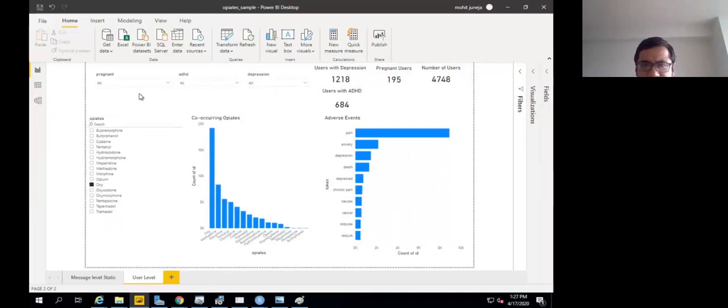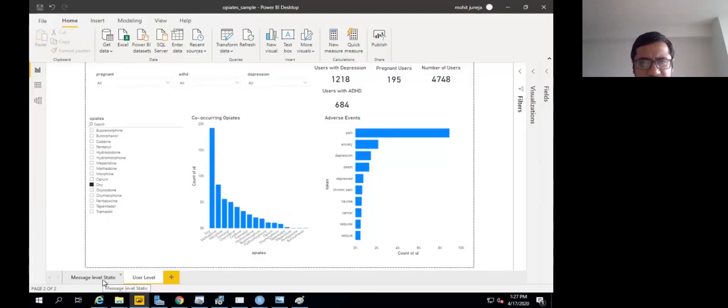And then we also list the adverse events that are associated with those users. So if I'm looking at all the users that we have, in all the posts that they make, what are some of the adverse events that they mention that are associated with, let's say, taking oxy in this case. So this gives a user level view. And again, we have the entire data set ready, and anybody can do their own custom analysis and build their own views. This is just an illustration.